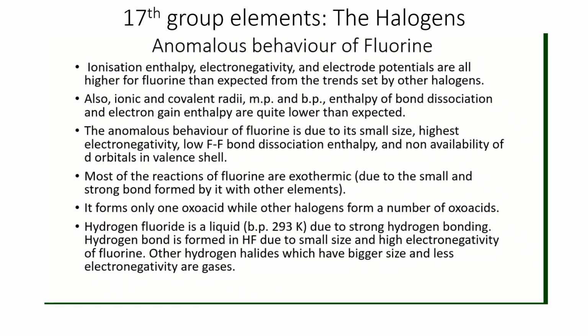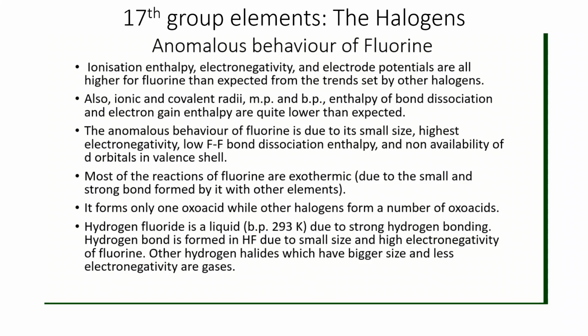It forms only one oxyacid, while others form almost four, right? That one oxyacid is HOF. Hydrogen fluoride is a liquid due to strong hydrogen bonding. Hydrogen bonding is formed in HF due to the small size and higher electronegativity of fluorine, and the other hydrogen halides, which have bigger size and less electronegativity, are gases.